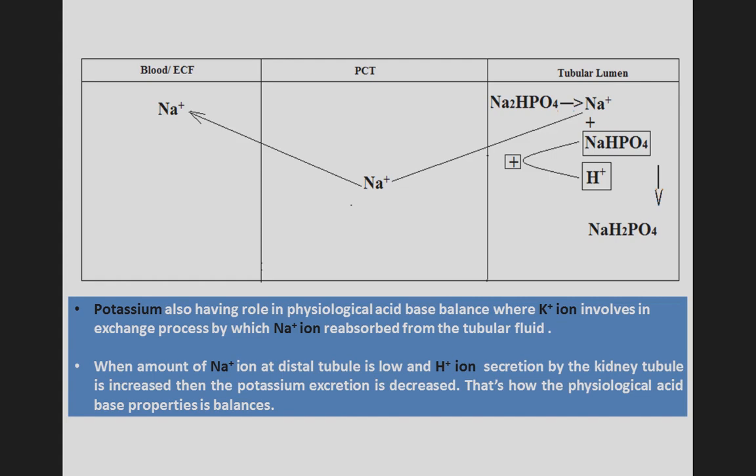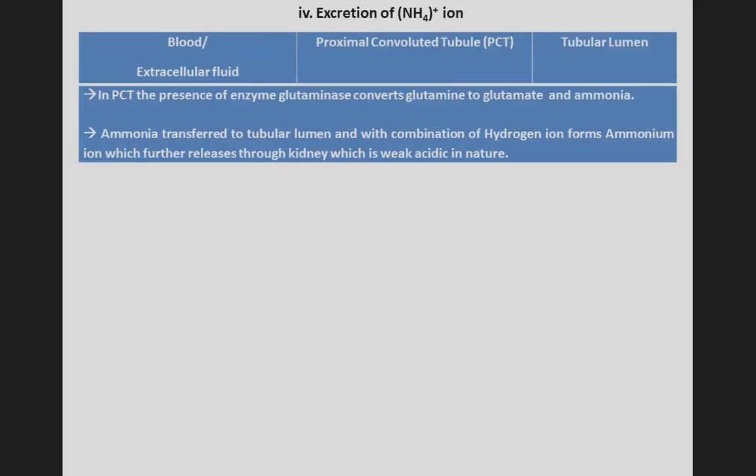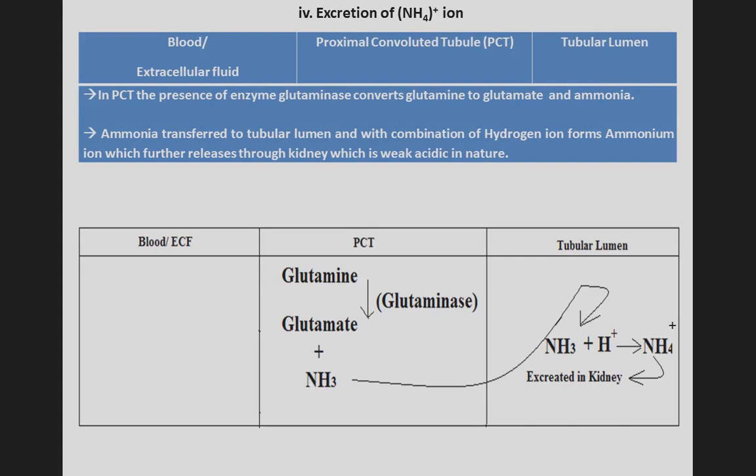Okay, you can see this figure. Next one is excretion of ammonium ion. Here in the PCT, the enzyme glutaminase converts glutamine to glutamate and ammonia. You can see this here. In the PCT, glutamine is converted to glutamate in the presence of glutaminase enzyme and also releases ammonia.